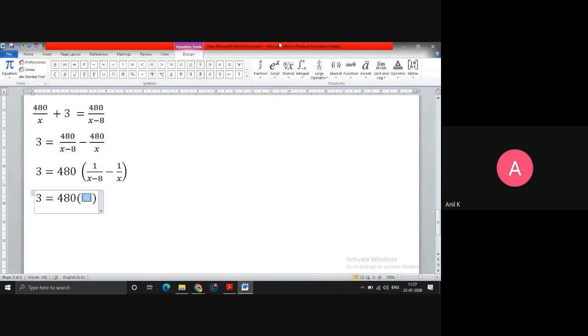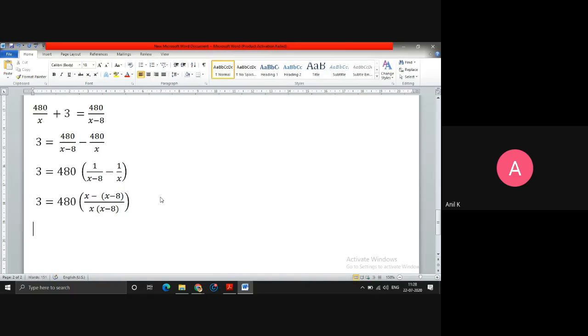So let me take the LCM in the bracket. Can you tell me what you get as LCM? The LCM is going to be x into x minus 8. In the numerator, the denominator x will multiply with 1, so it will be x, minus, the numerator 1 will multiply with x minus 8. So here we will get x minus 8. Let me simplify further.